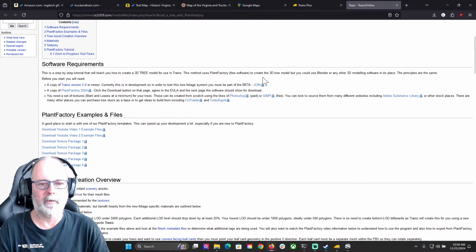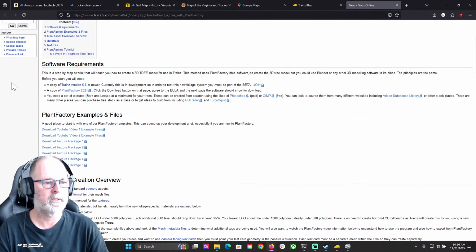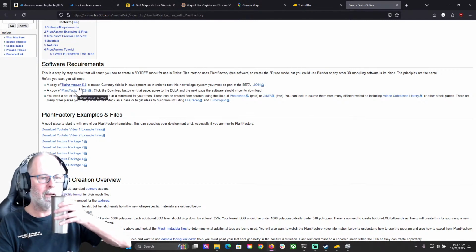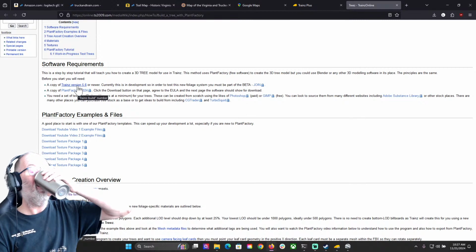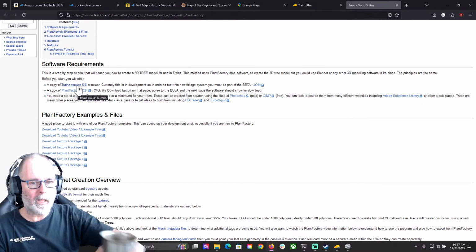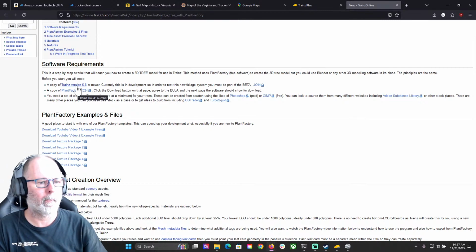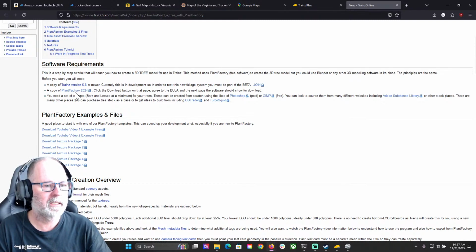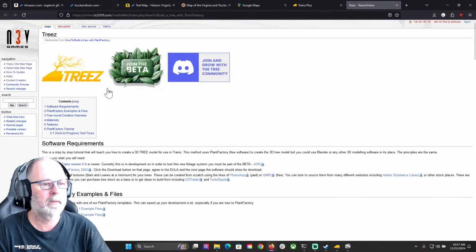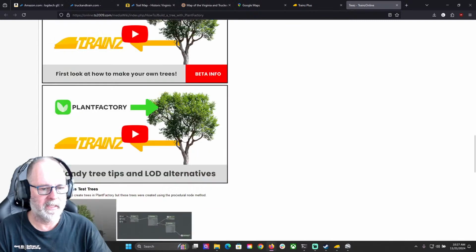This method uses Plant Factory to create a 3D tree model that you can use Blender or any other 3D modeling software in its place. The principles are the same. Copy of Trainz version 5.6 or newer. Okay. What? How old was this? Copy of Plant Factory 2024. Does it say when this was edited?